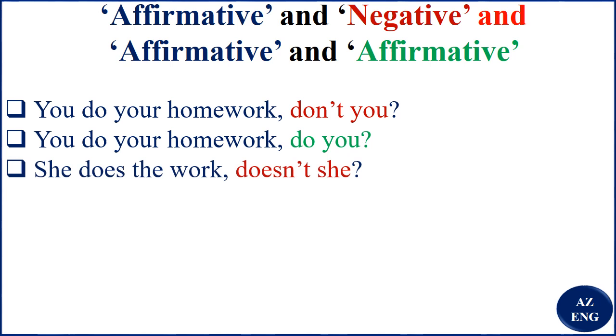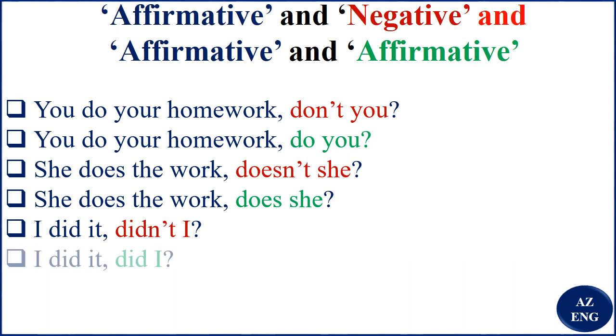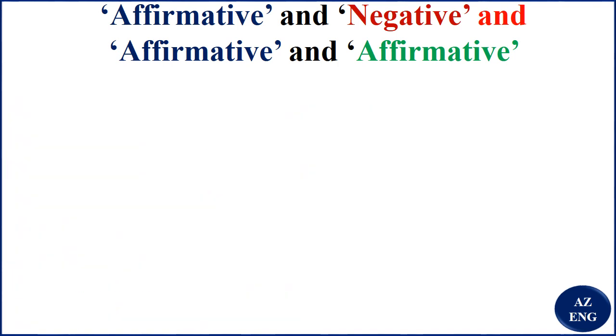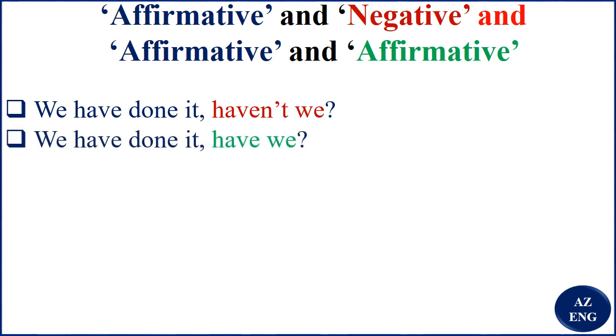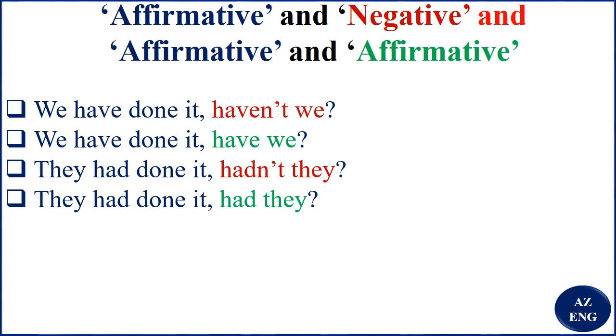She does the work, doesn't she? She does the work, does she? I did it, didn't I? I did it, did I? He has done it, hasn't he? He has done it, has he? It's not difficult, right? And you see, here we say, we have done it, haven't we? Affirmative and negative. We have done it, have we? They had done it, hadn't they? They had done it, had they?